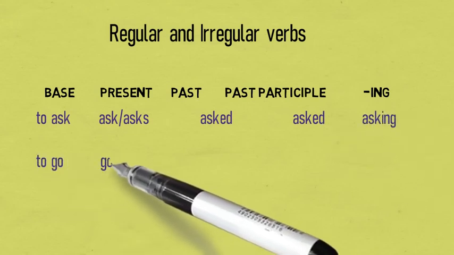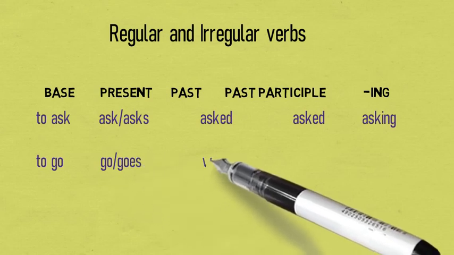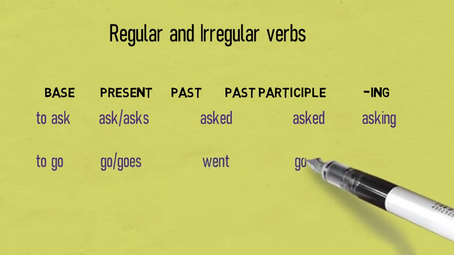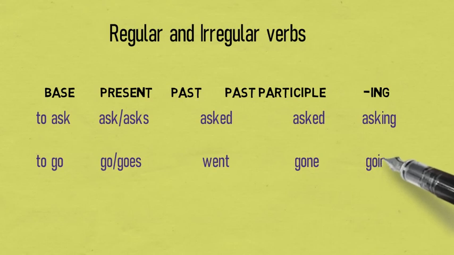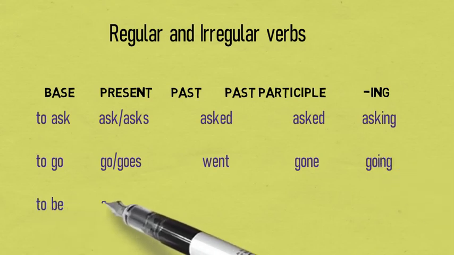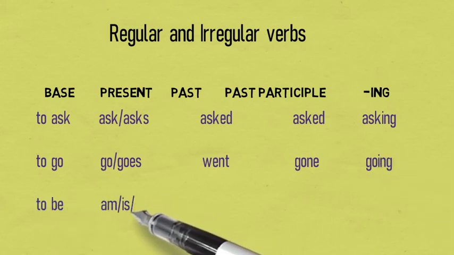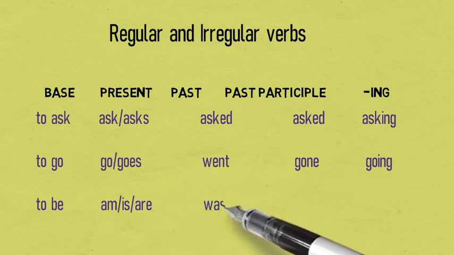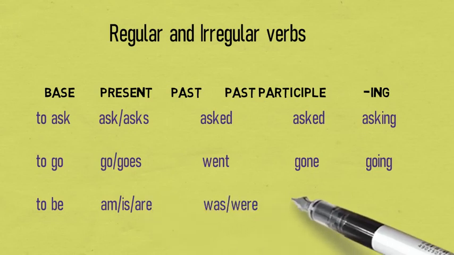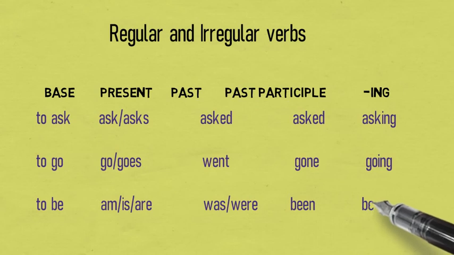Now in regular verbs, we say that the word is a regular verb when the past tense and the past participle are both, as you can see, ending with ed, asked. But we cannot do that with an irregular verb. Now, an example of an irregular verb: go.